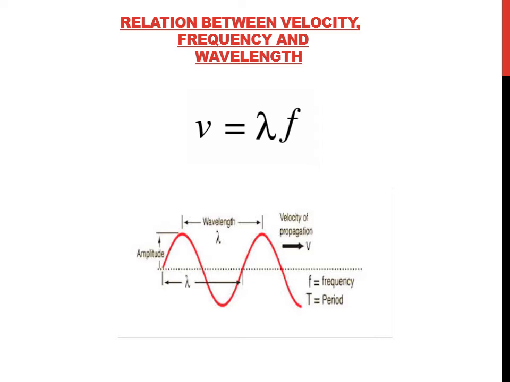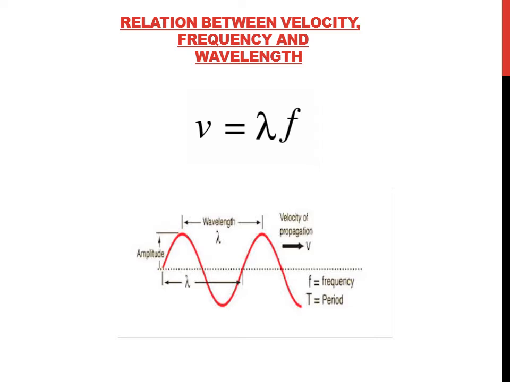Relation between velocity, frequency, and wavelength. We also have a relation which gives us the information that frequency and wavelength of a wave are inversely proportional to each other.